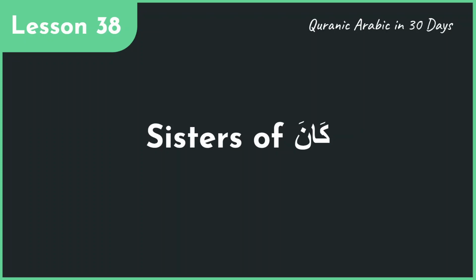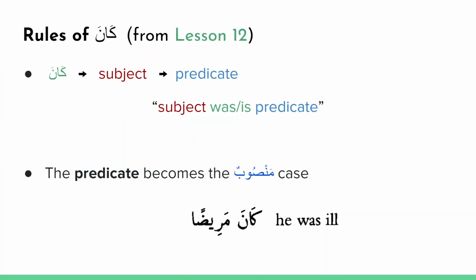In this lesson, we're going to cover a series of words in Arabic that are known as the sisters of kana. Alright, what does that mean? Well, if you recall back all the way to lesson 12, we studied the word kana in Arabic. And we said that the word kana usually means was. It can sometimes also mean is, but usually it means was.